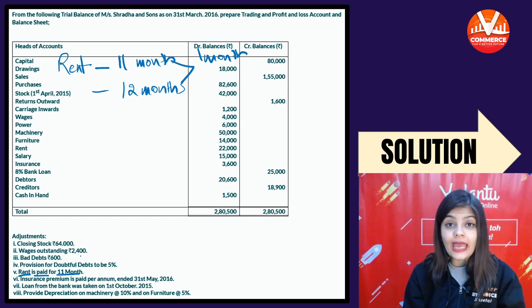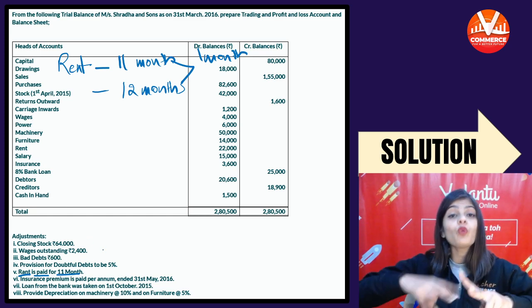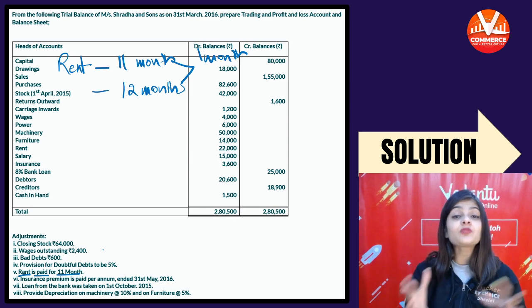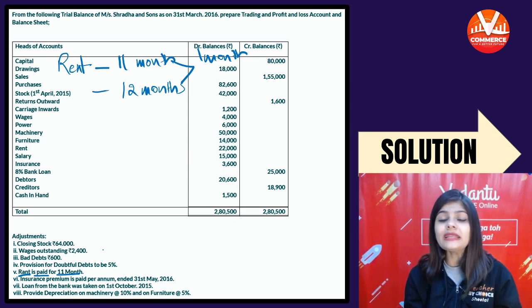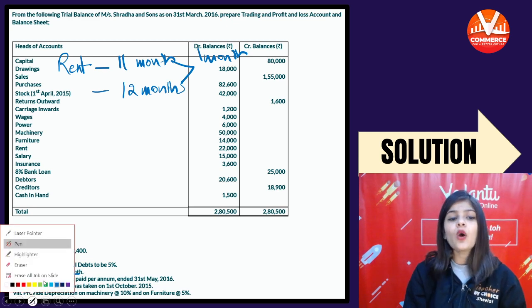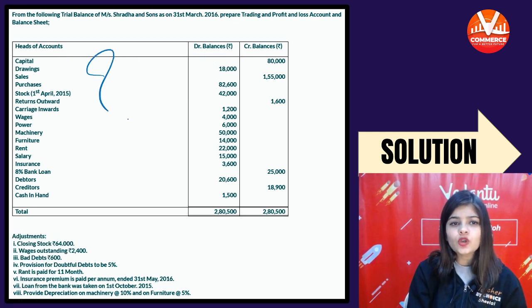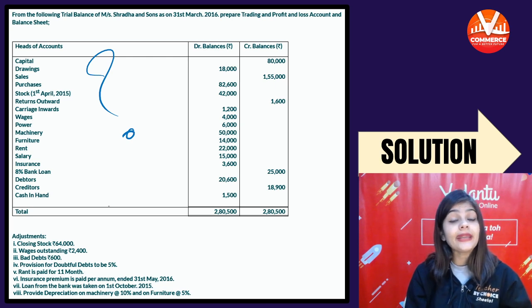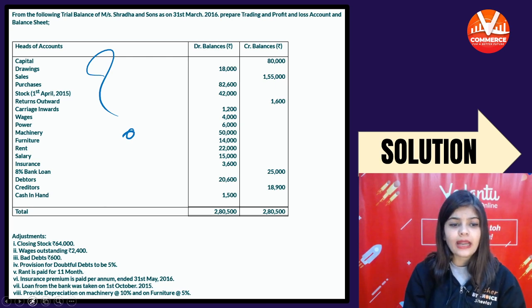तो वो ये नहीं कह रहे there is outstanding rent, वो घुमा के बोल रहे that rent is paid for 11 months, which means 1 month rent is outstanding. So now how we will calculate the outstanding rent? कैसे calculate करेंगे outstanding rent?